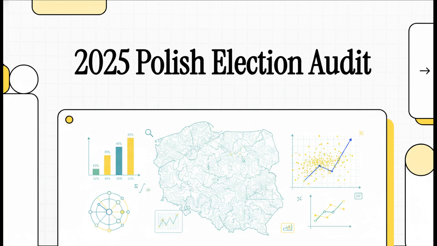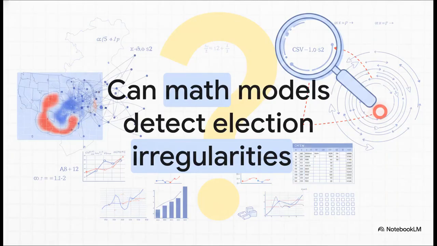We're going to take raw source documents, specifically a comprehensive statistical audit of the 2025 election, and walk through the data exactly as the forensic model sees it. By treating the raw CSV territorial data as evidence in a forensic audit, we're going to explore a really fascinating statistical mystery here, without taking any political sides.